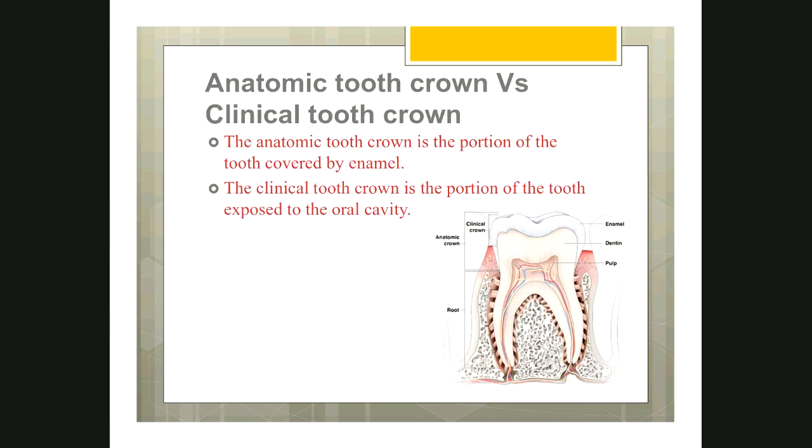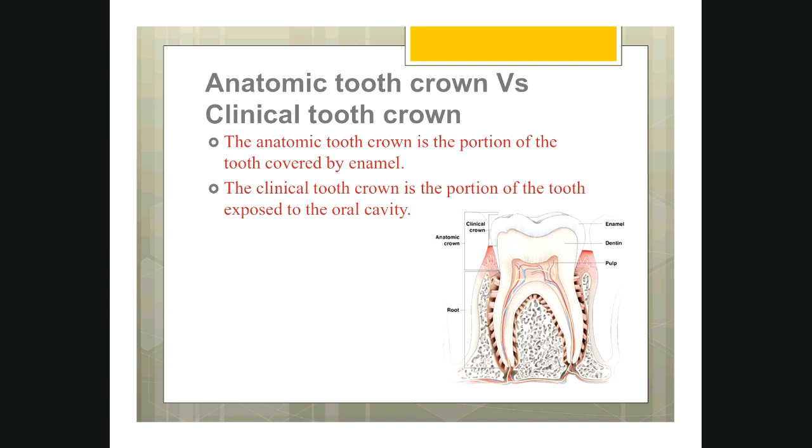And you should also know the difference between clinical crown and anatomic crown. Anatomic crown means when you extract the tooth, the place where you have the junction between the enamel and the cementum. So this portion of the crown from the occlusal surface to the cemento-enamel junction is called anatomic crown. That means what you do during your wax carving in dental anatomy. You have occlusal surface and cemento-enamel junction marking. So this is anatomic crown.